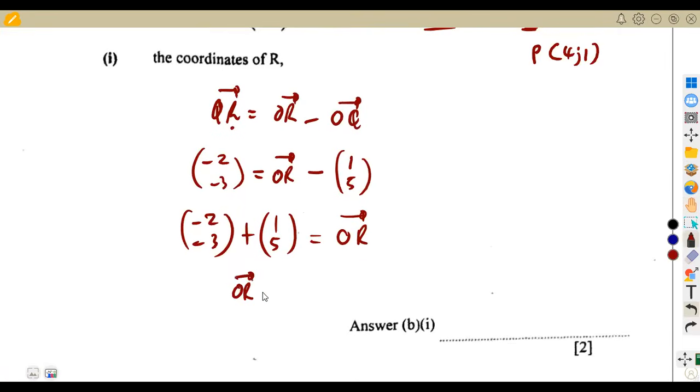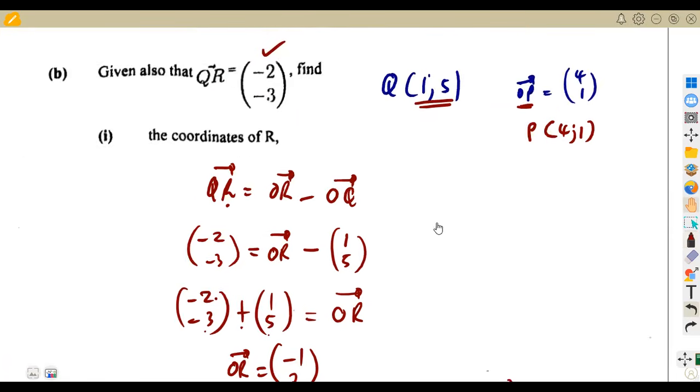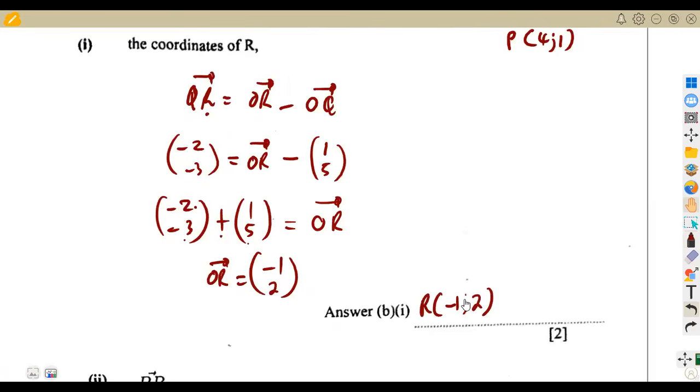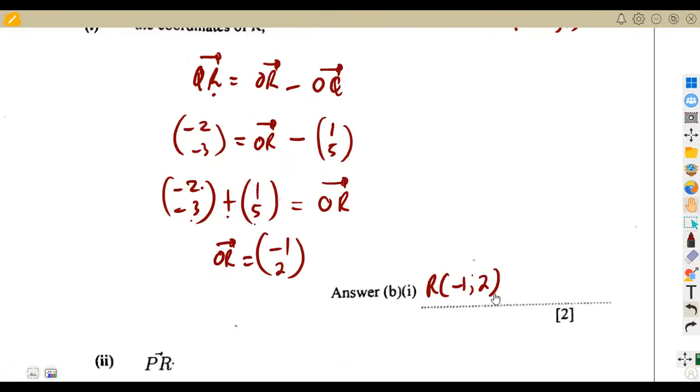So vector OR from the origin is going to be -2 plus 1, which is -1, and -3 plus 5, that is 5 minus 3, which is 2, if I'm not mistaken. So this is our vector OR, a column vector from the origin. It follows that the point R is going to be taken as -1, 2. So that's our question B, item 1. We're going to have our point R as -1, 2. We need the coordinates, so that's why I write it as point x, y like that.